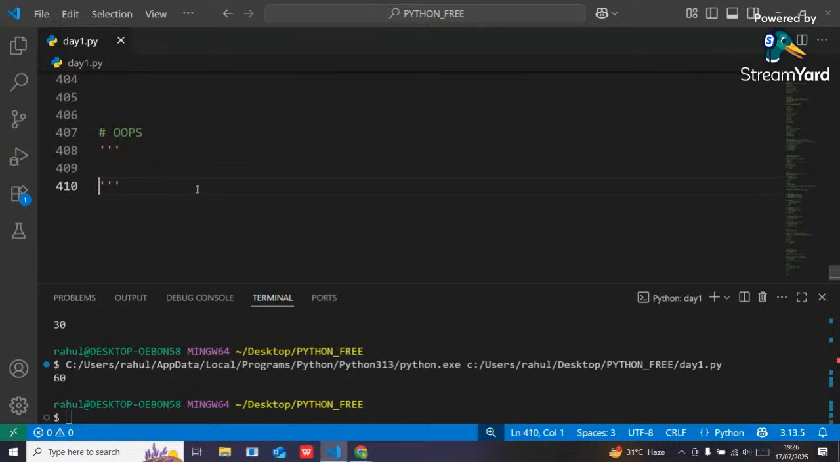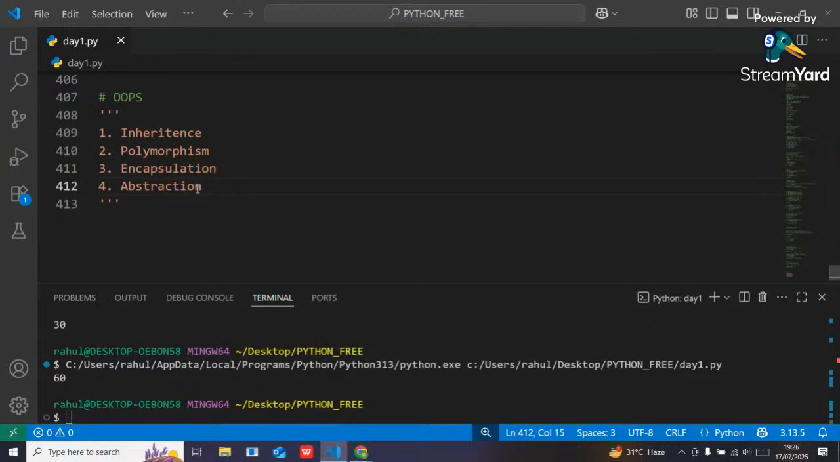Yes, total 4 pillars are there, guys. First pillar is inheritance. Second pillar is polymorphism. Third pillar is encapsulation. And final, that is called abstraction.